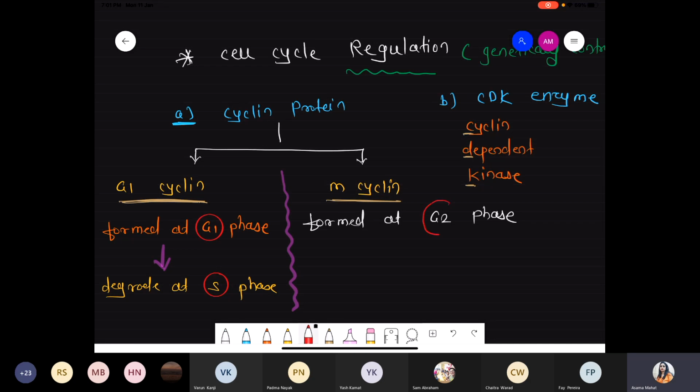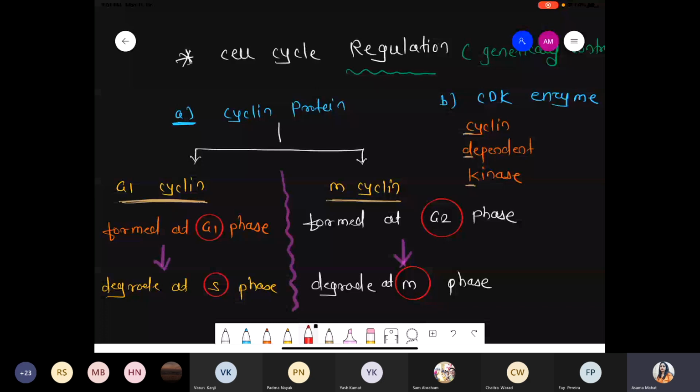They form during the G2 phase, and readily they degrade in the M phase. Okay. So this is the information, and when they work together, it is simply called the cyclin CDK complex. We'll see that part in the diagram.